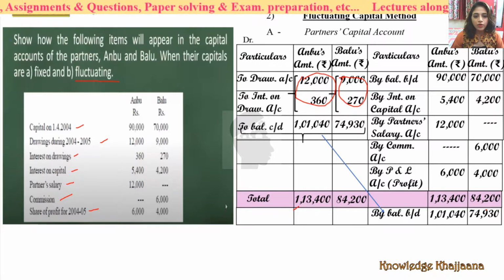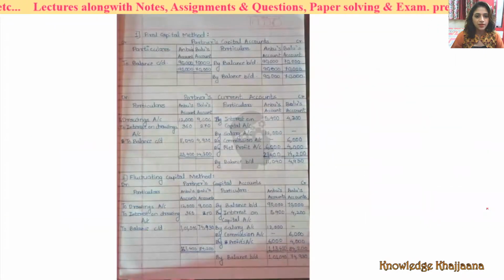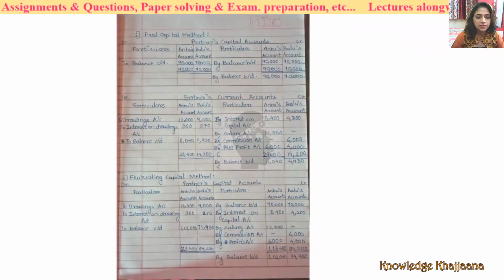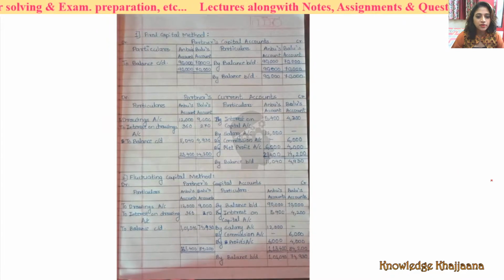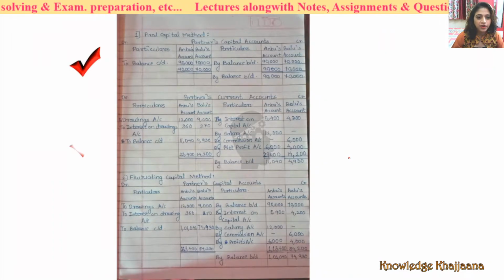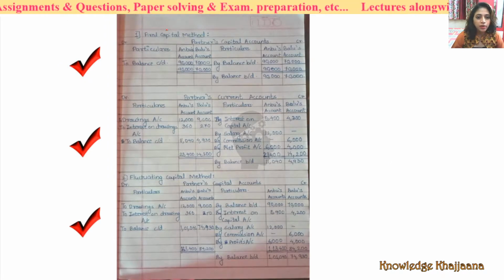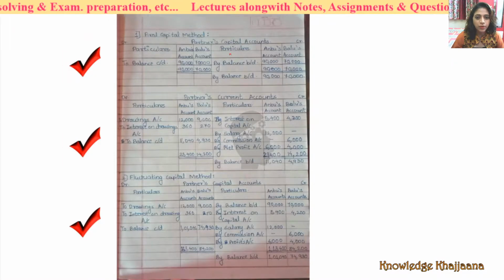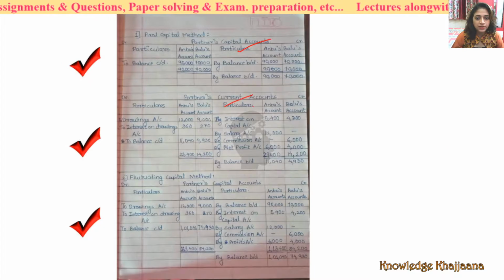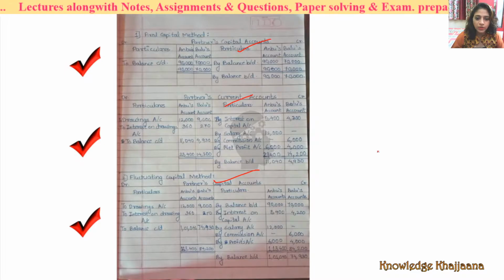Okay students, understood? Now this homework I have shown you how to solve, but I had given it to you to solve, right? Now let's see how many students have solved it properly. See, this one I got. Yes, everything is correct, right? Correct. This is again correct and this is again correct. All the three methods, fixed capital account, partners capital account, partners current account, and fluctuating capital method, all have been solved properly.